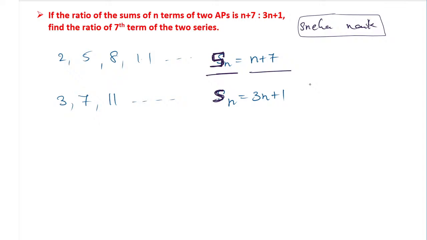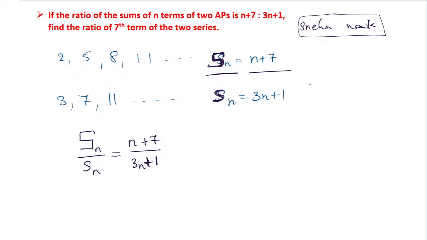This one I will make a little bit big Sn, so that you will come to know the difference between them. Okay, so we have to find the ratio of it. So what will happen? Sn divided by small sn is equal to the ratio n plus 7 divided by 3n plus 1.